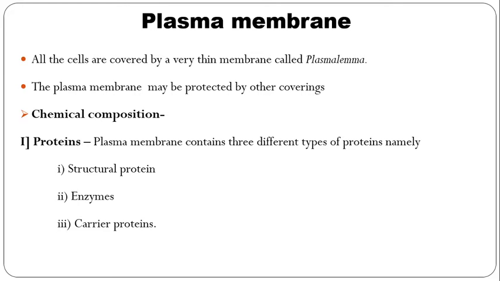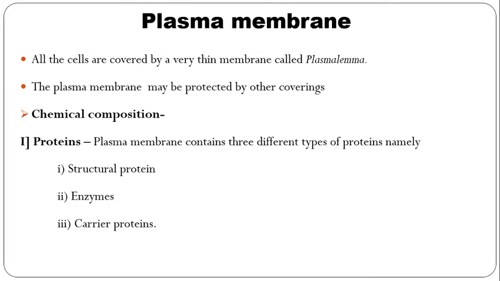The plasma membrane may be protected by other coverings. For example, the plasma membrane of the egg is surrounded by the vitelline membrane and the jelly layer, both of which are secreted by the ovaries.